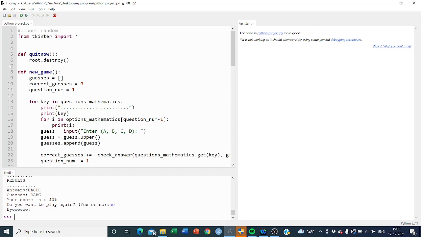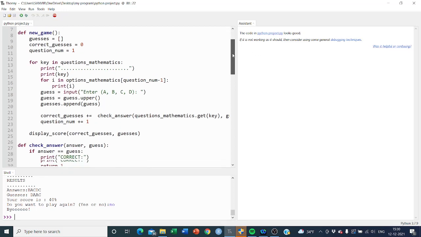Here in this function new_game, the maximum part is done, because here I have used correct_guesses equals 0, which is going to increment when the user enters the correct answer. And question_num, this variable, is going to increment as the questions increase one by one. Initially it is 1, because I can't take it as 0, so question 1, 2, and like that it is going to increment.